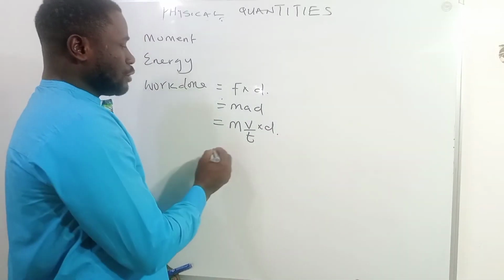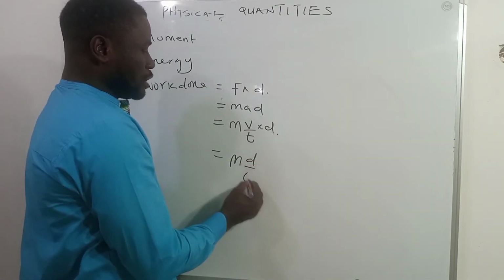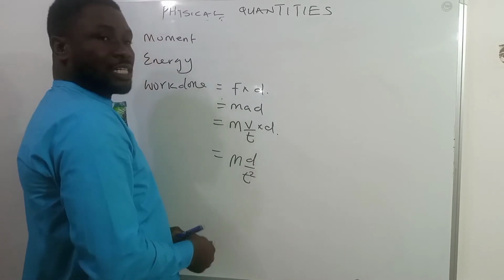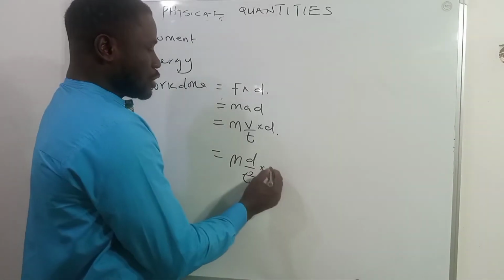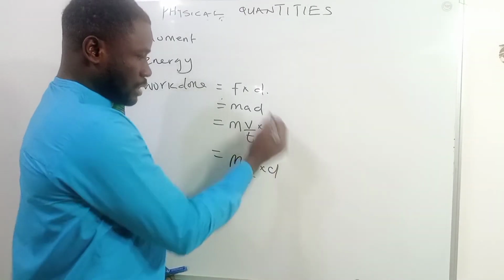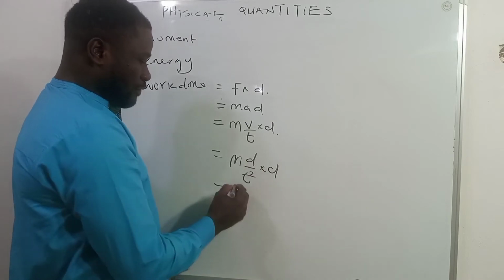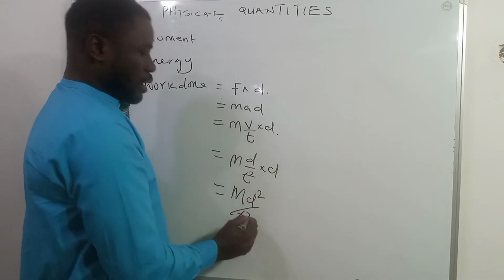Further simplification will give us mass times displacement all over t squared, where displacement all over t squared represents acceleration, and again times d, which is this other displacement or distance. Then when you further simplify again, this will give you mass times d squared all over t squared.